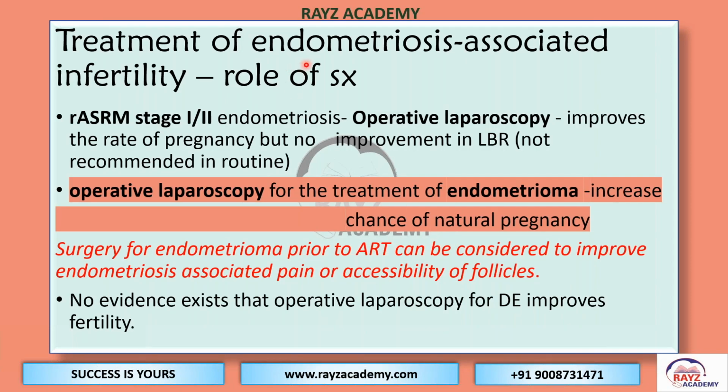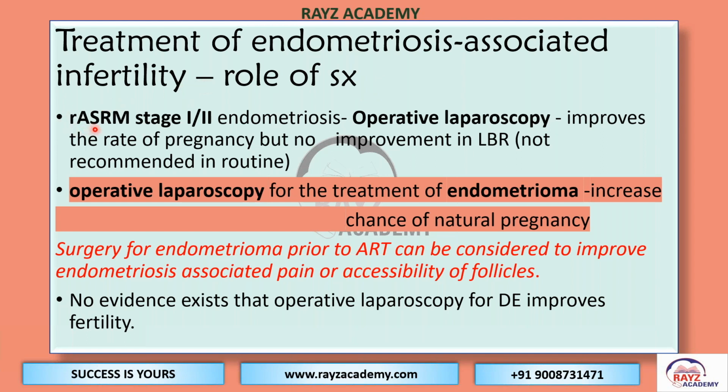Now coming to a very important aspect and a huge collection for the SBAs and the EMQs, that is the treatment of endometriosis associated infertility. What is the role of surgery in the treatment of endometriosis associated infertility?